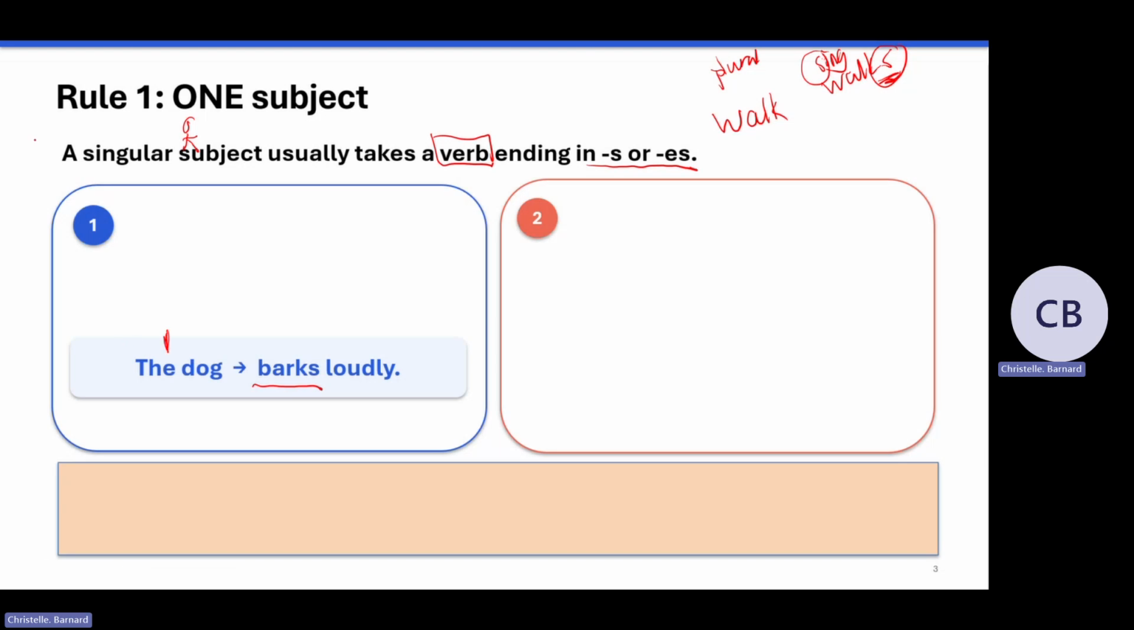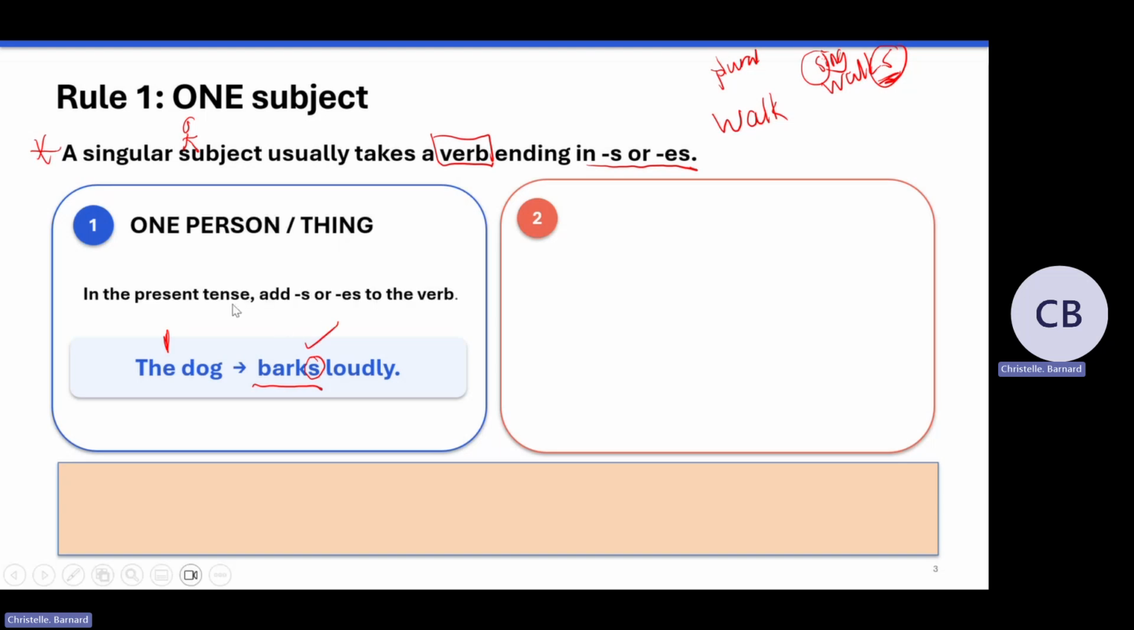So what does this rule say? The rule says if it's singular, what happens to the verb? I add an S, and that's why that will be correct. So remember, if it's one person or thing, what do I do in the present tense? We add an S. So it's one, right? That is one. So what did I do? I added an S. So always look at the word endings.